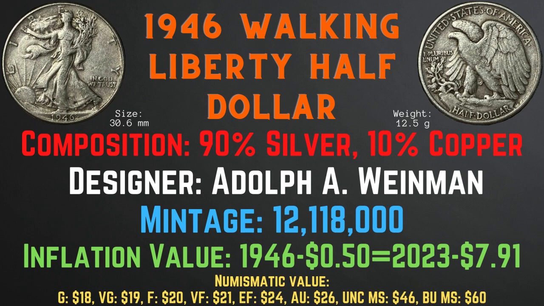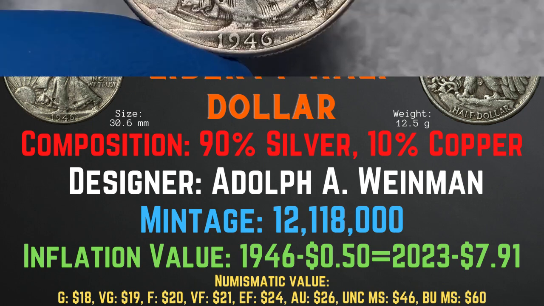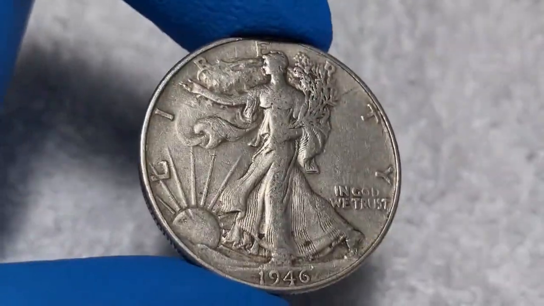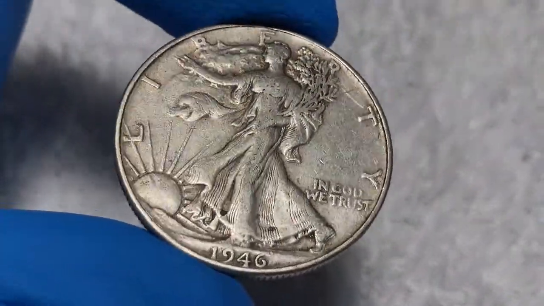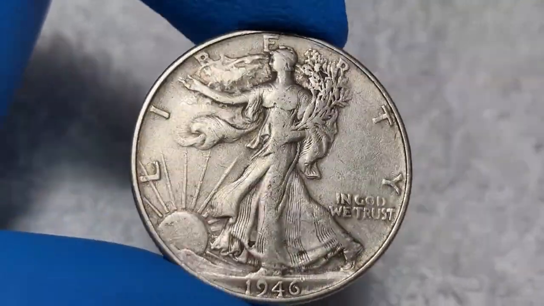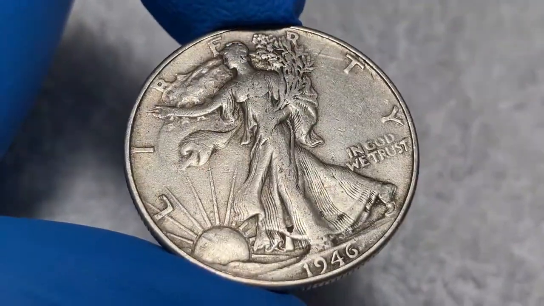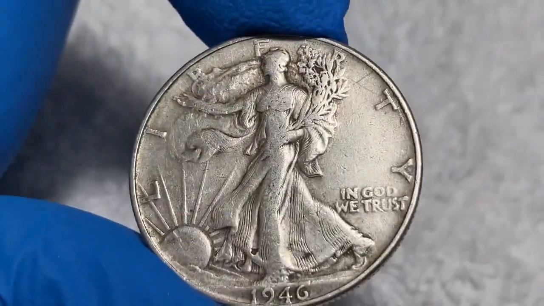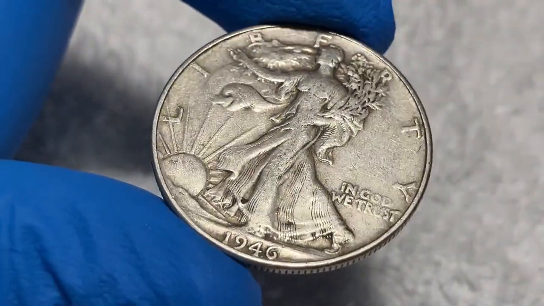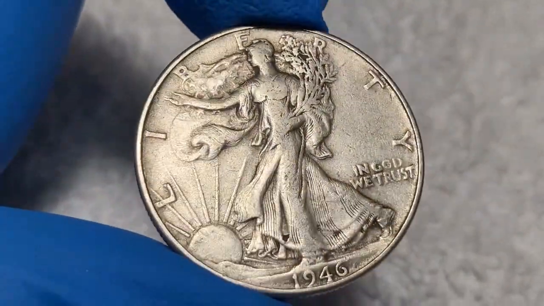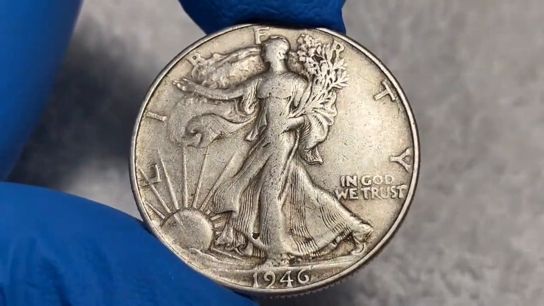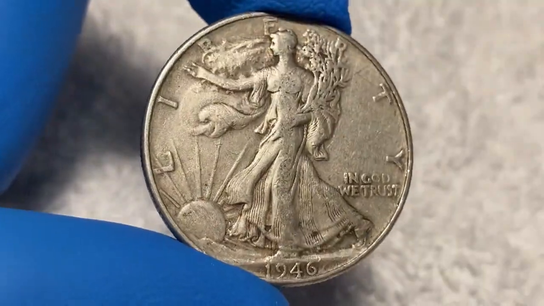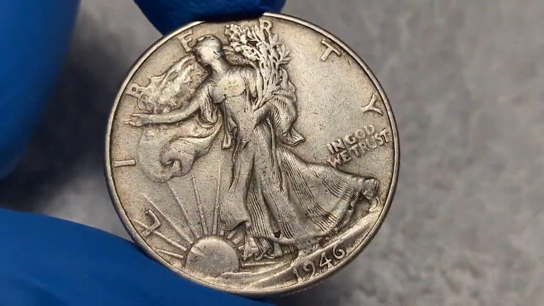Now let's take a closer look at the 1946 Walking Liberty half dollar from my collection. So, as we take a look at this 1946 Walking Liberty half dollar, we can see it's in pretty good shape for its age. There's a nice shine to the obverse side here. We see a lot of detail. We see the rim. We can see the edge lines there on the rim, and we can easily read all of the words along the rim as well as the date.